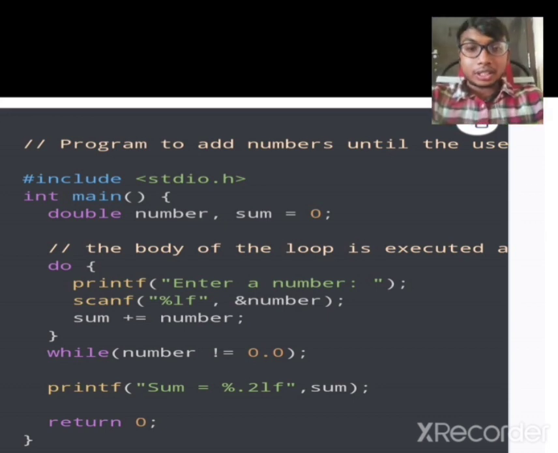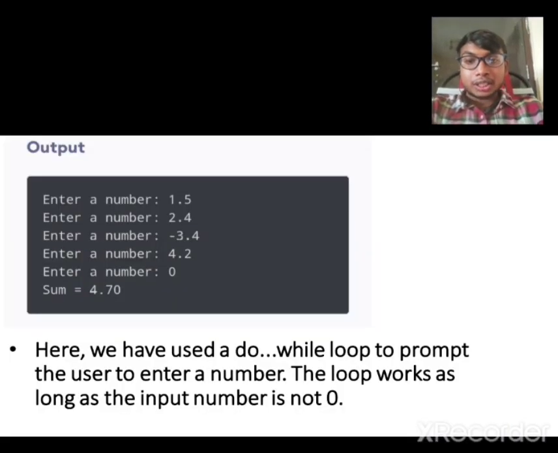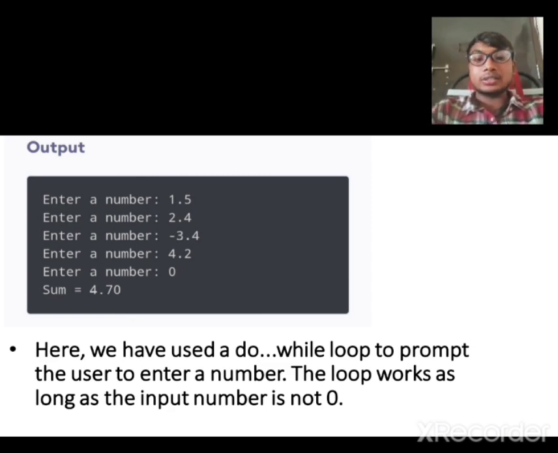So now we can see the output of this program. Here enter a number, we entered 4 numbers and we got the sum of the numbers as 4.70. Here we have used a do while loop to prompt the user to enter a number. The loop works as long as the input number is not 0. So until we enter a 0, the loop iterates the same statement again and again.